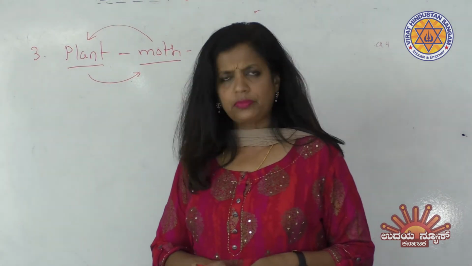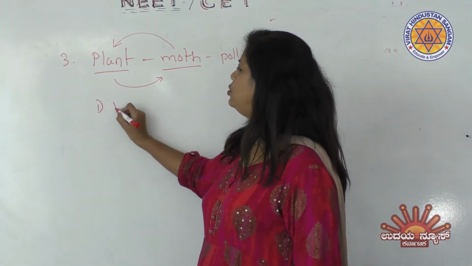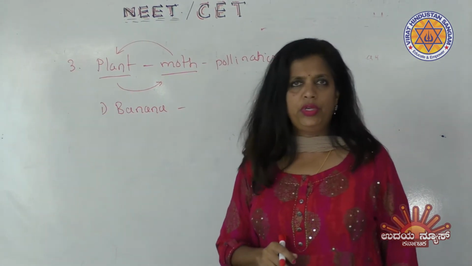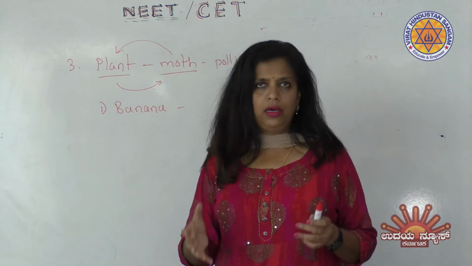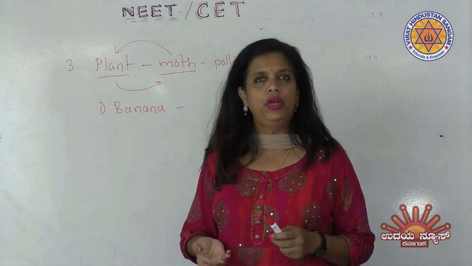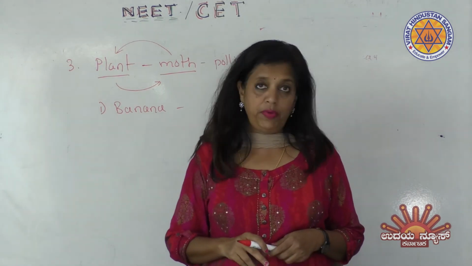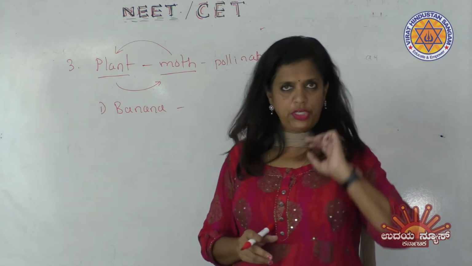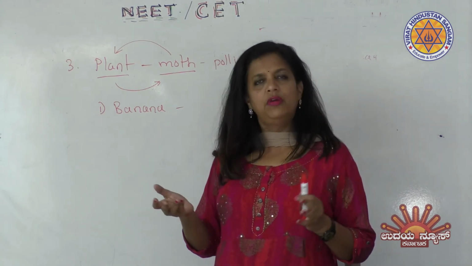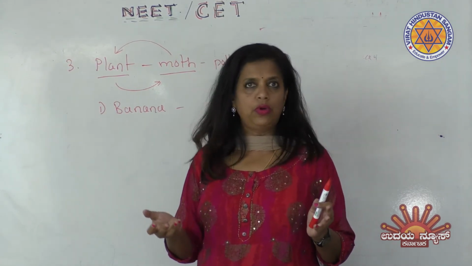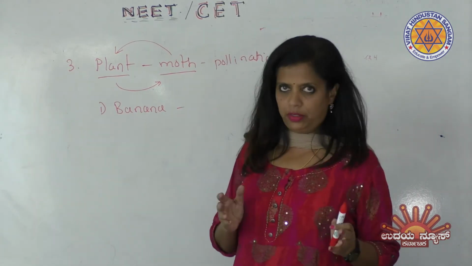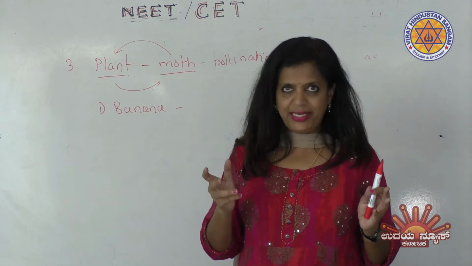Banana they have given; I should straight away say that this is a wrong answer. Banana is normally a vegetatively propagated plant. You can cut the rhizomatous stem and grow it into a new plant. It hardly undergoes any pollination and fertilization. Banana fruits are seedless fruits. Seedless fruits are possible if the plant produces fruits without fertilization, or parthenocarpy. Therefore, the banana plant is not really a sexually reproducing plant, and the fruits are seedless.